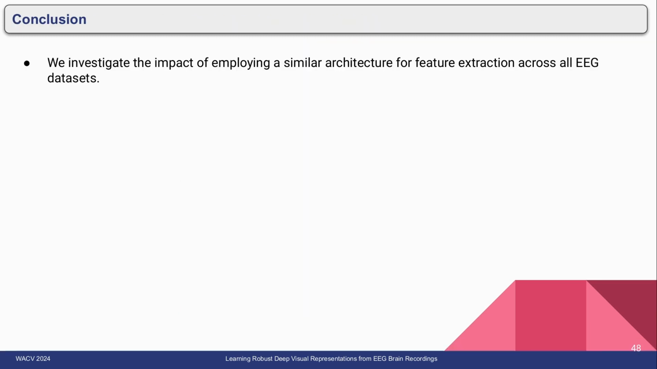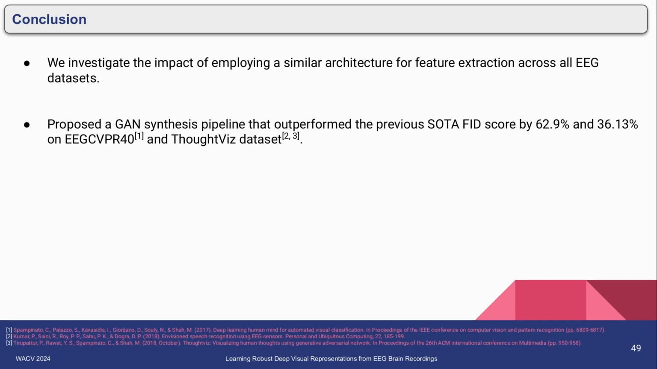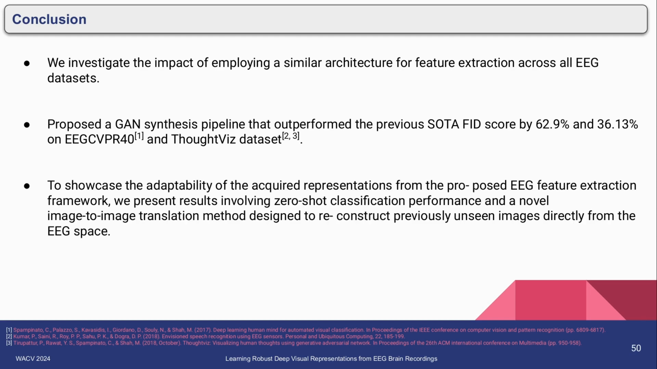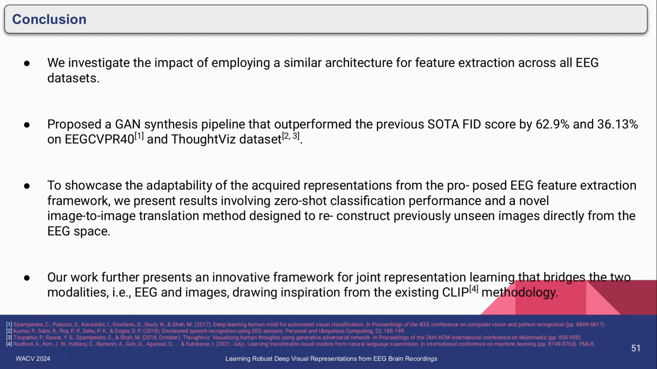Conclusion: we investigate the impact of employing a similar architecture for feature extraction across all EEG datasets. We proposed a GAN synthesis pipeline that outperformed the previous SOTA FID score to showcase the adaptability of the acquired representation from the proposed EEG feature extraction framework. We present results involving zero-shot classification performance and a novel image-to-image translation method. Our work further explored joint representation learning